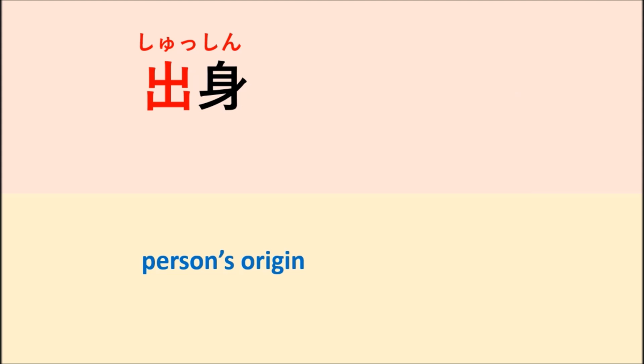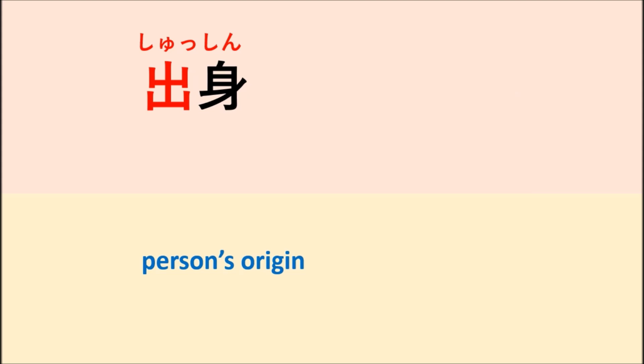For example, if you were born in Hiroshima, you can say 私の出身は広島です。どこの出身ですか? Which means where are you coming from? That means the place where you lived as a child and grew up.